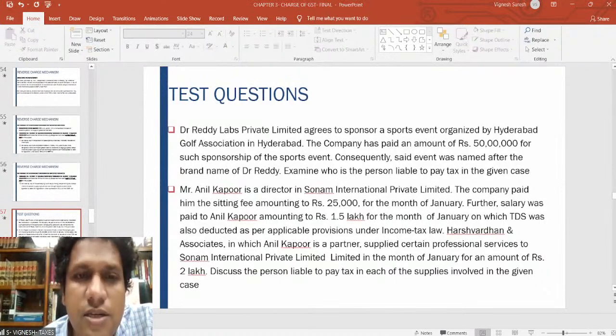First of all, in this, you have to understand what the transactions are, and in each transaction, what is supposed to be done.